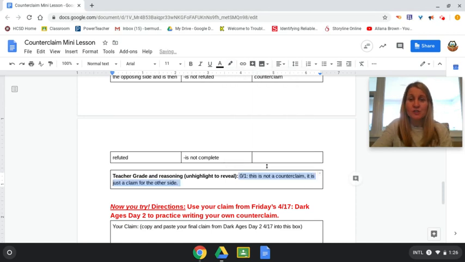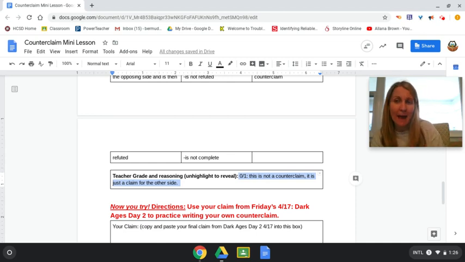Okay, so this one actually gets a 0 out of 1. This is a no credit counterclaim. It's not a counterclaim, it's just a claim for the other side. So again, you need to have why you're originally going against your claim and come back to your claim in the end. So you really need to make sure you have those two parts of the counterclaim to get the full credit. Something like that example would not be any credit at all.